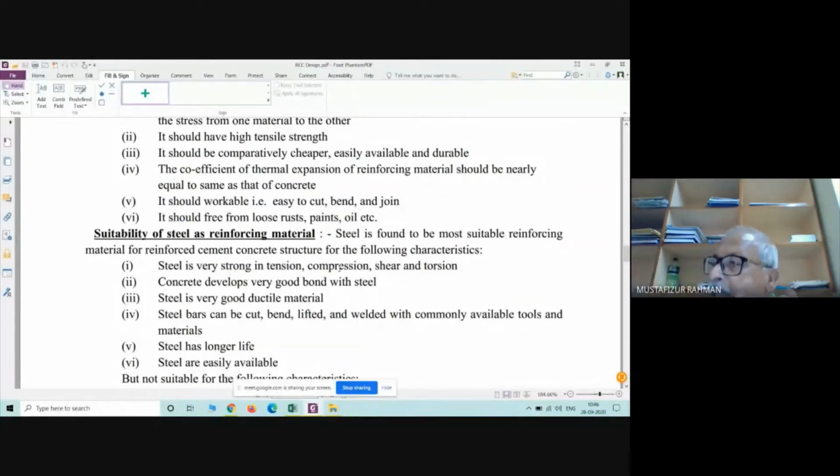That means if a material is pulled or compressed and the fracture occurs gradually, you see a crack forming gradually. That is ductility.